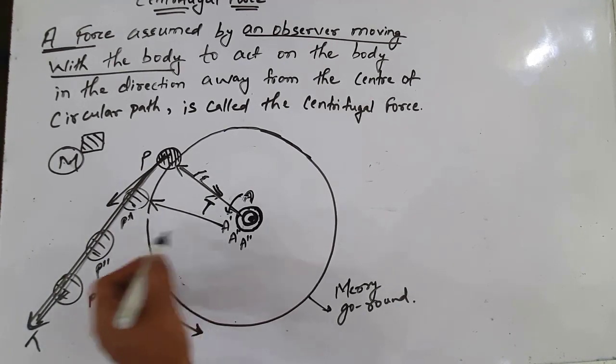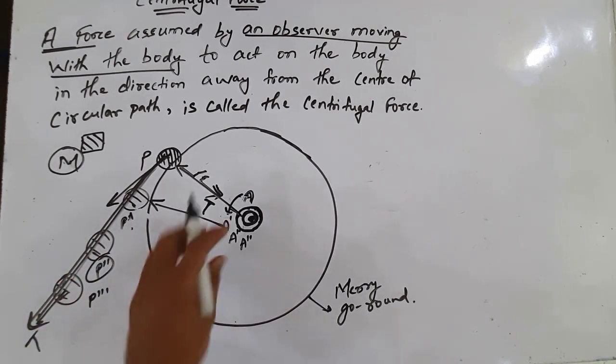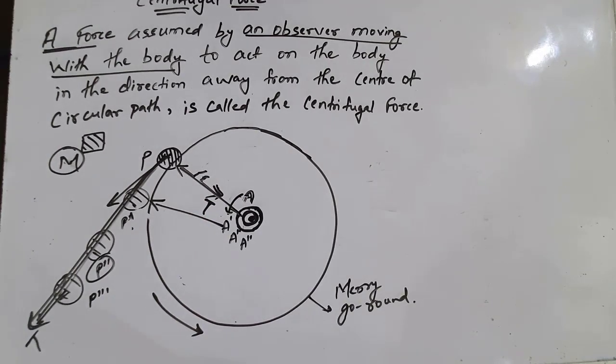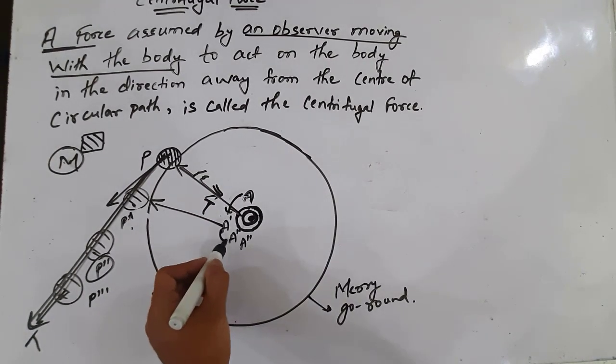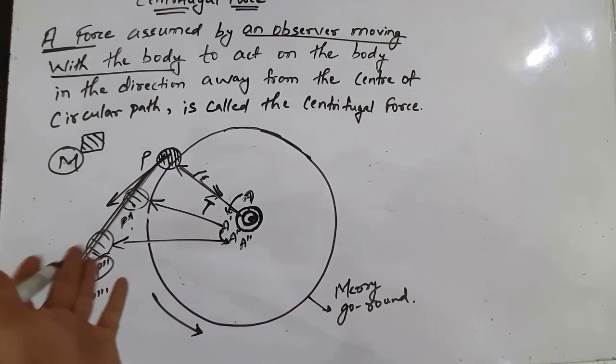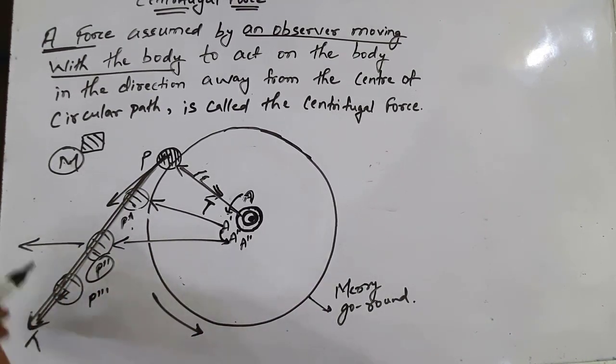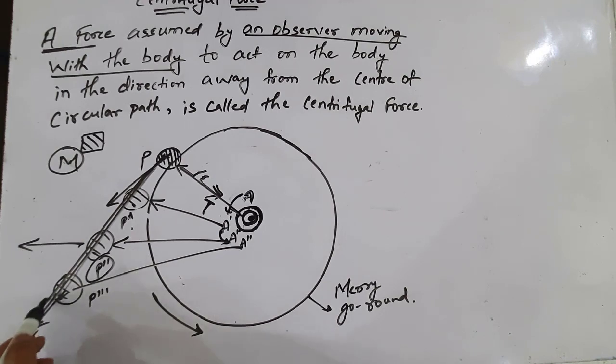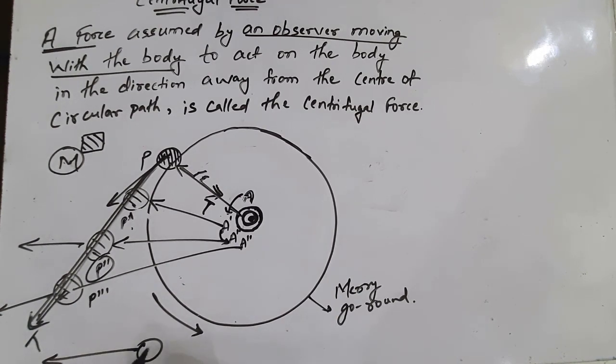As the ball reaches position P double dash, the person reaches position A double dash. Again he observes that the ball is in front of him and is moving radially outward, away from the center of the circle, that is, away from him.